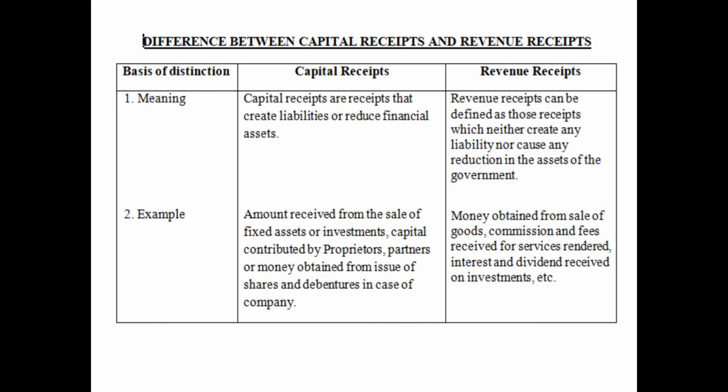Now, the difference between capital receipts and revenue receipts. You can differentiate on the basis of meaning and example, which we have already done. Capital receipts reduce the assets and create liabilities, whereas revenue receipts do not create any liability and do not reduce any assets. Examples of capital receipts: amount received from the sale of fixed asset, investment, or capital contributed by proprietors or partners, etc. And examples of revenue receipts: money obtained from sale of goods, commission received, fees received, dividend received, etc.